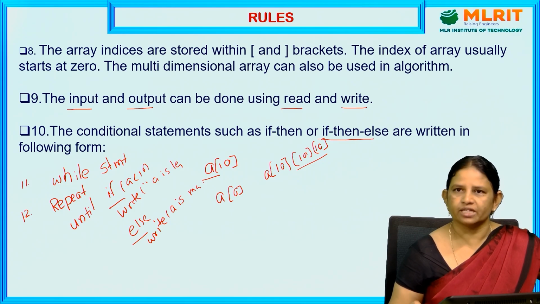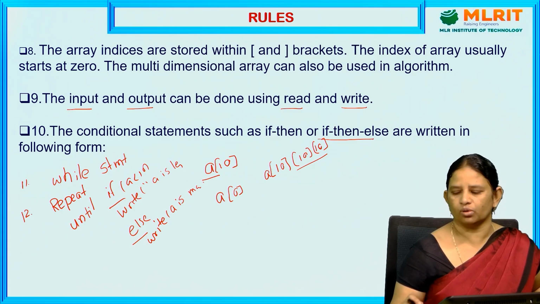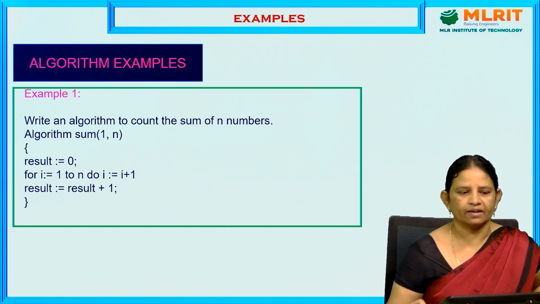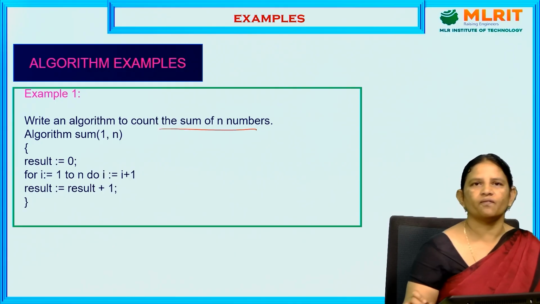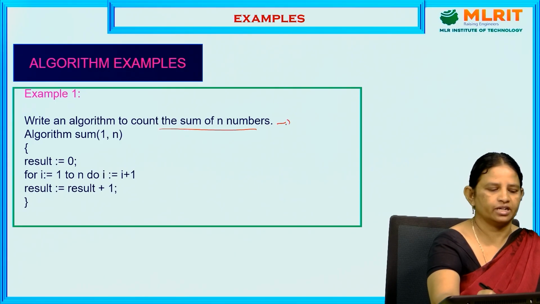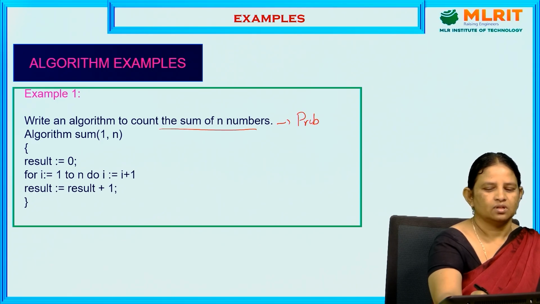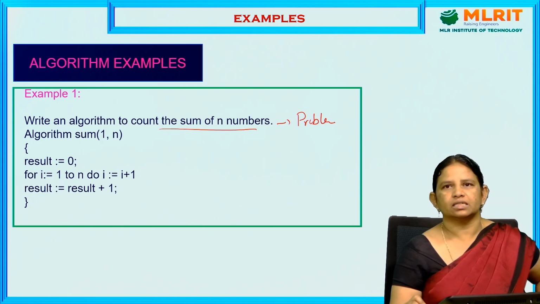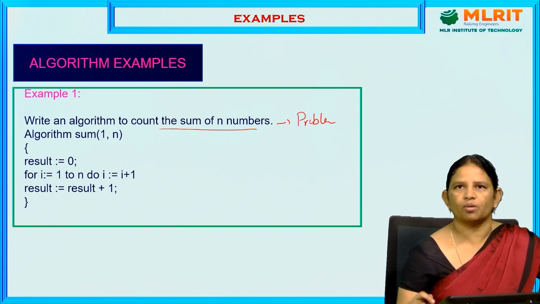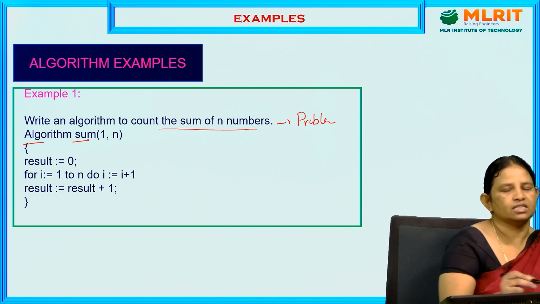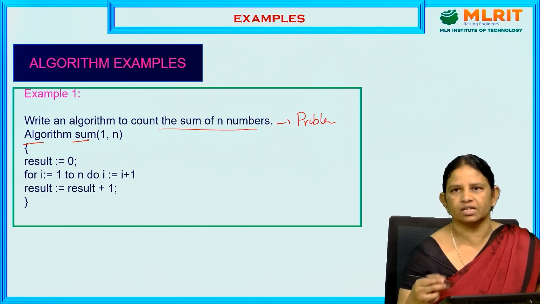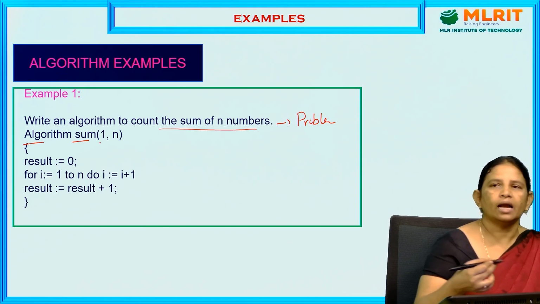Let us look at some examples of how to write pseudocode with the help of a given problem statement. Write an algorithm to count the sum of n numbers. That is the problem statement. So we are going to write the solution in the form of pseudocode. What is step 1, or rule 1? The algorithm starts with the keyword algorithm. Then second is the name of the procedure, that is, the name of the algorithm is sum, and it takes the parameters.